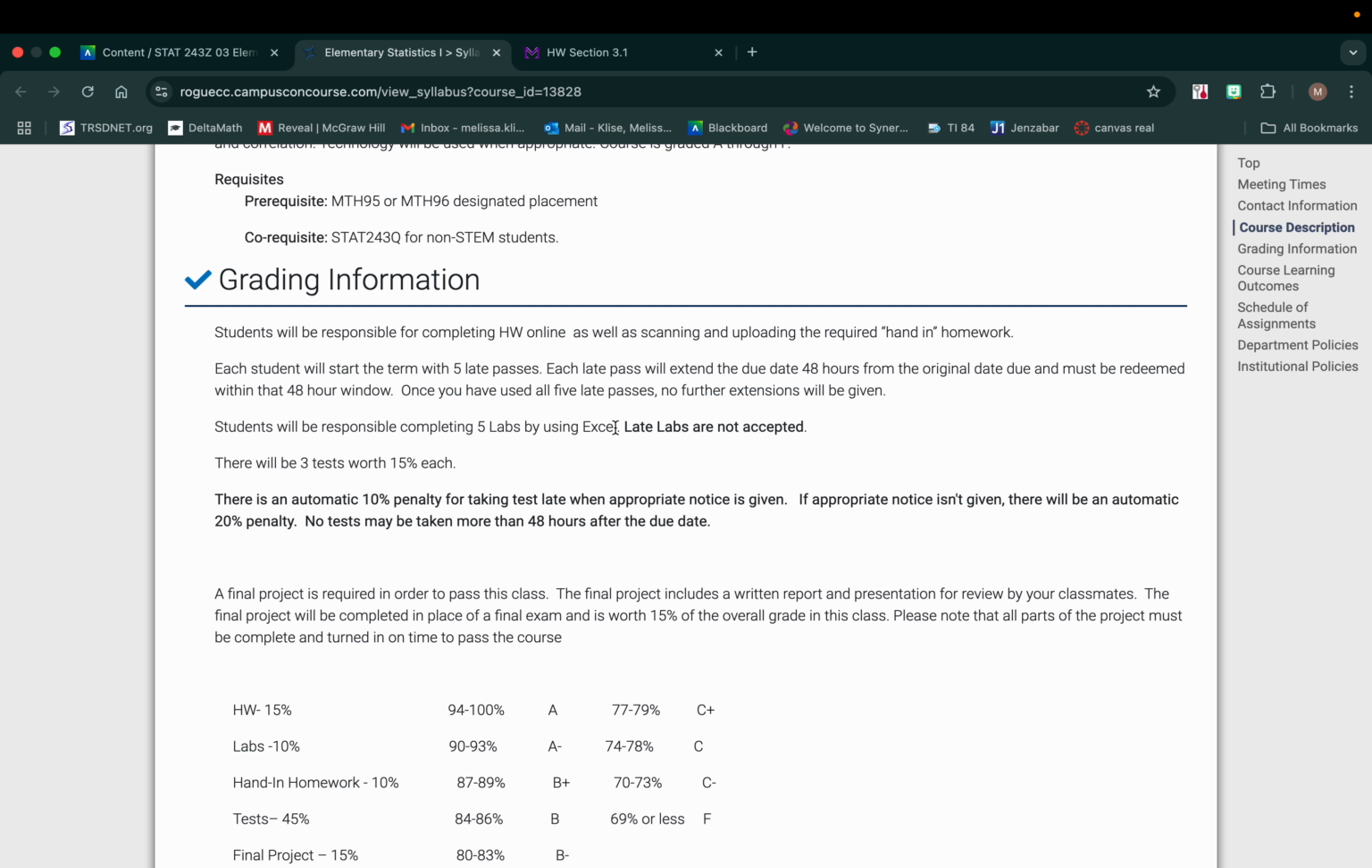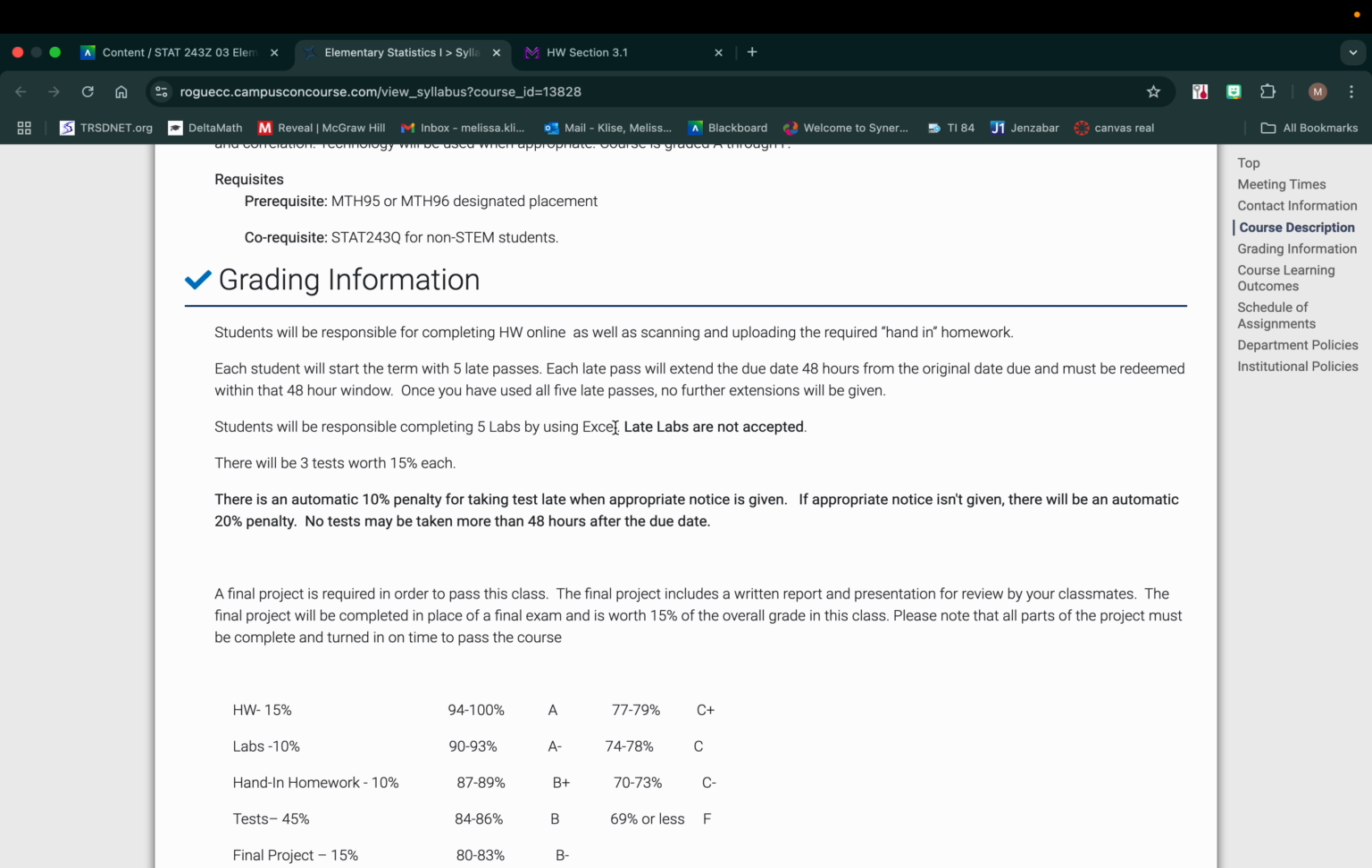Even if you use the late pass at the very end, like the day that it's due, or you use it a day late, it's only going to go 48 hours. So if you wait 2 days to use the late pass, you might only get an hour or 2. So it's only going to extend it that 48 hours.